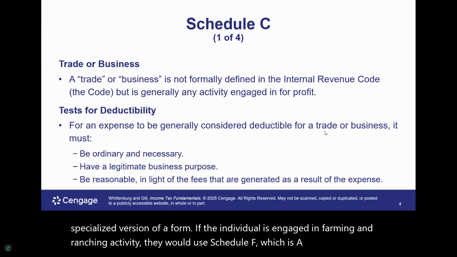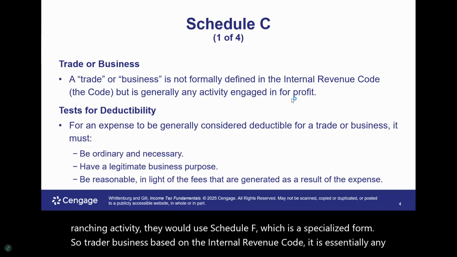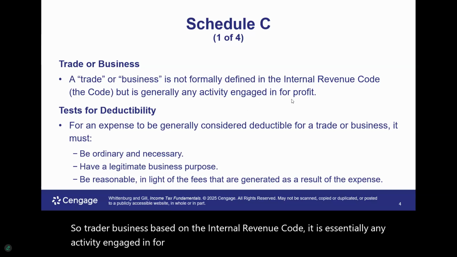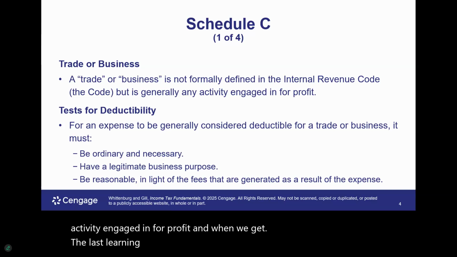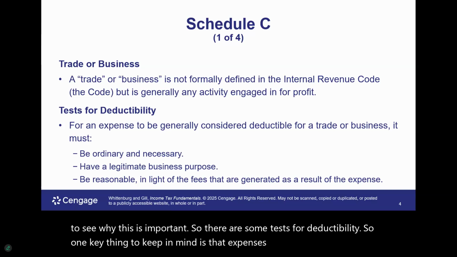So trade or business, based on the Internal Revenue Code, is essentially any activity engaged in for profit. And when we get to the last learning objective, when we talk about hobby losses, we're going to see why this is important. So there are some tests for deductibility. One key thing to keep in mind is that expenses need to meet several tests in order to qualify as a tax deduction.